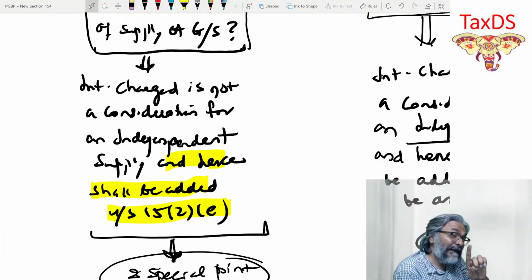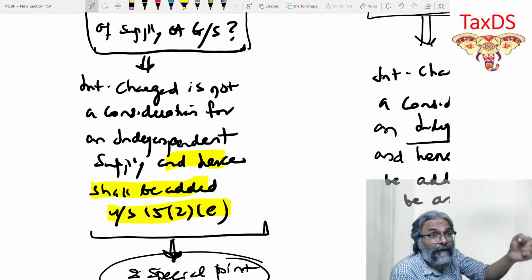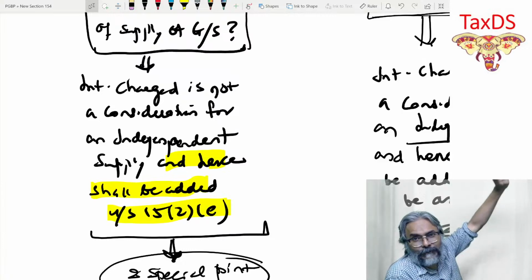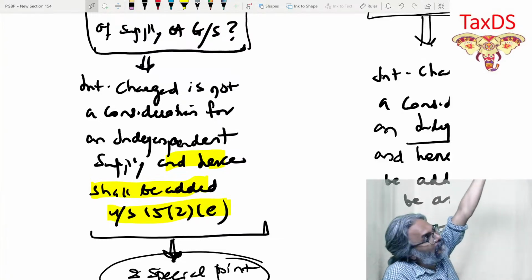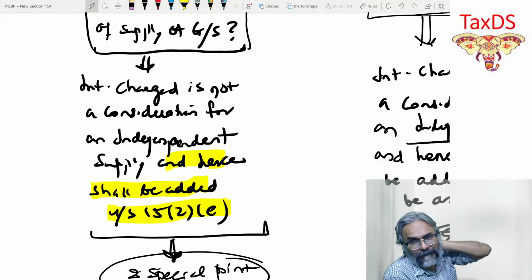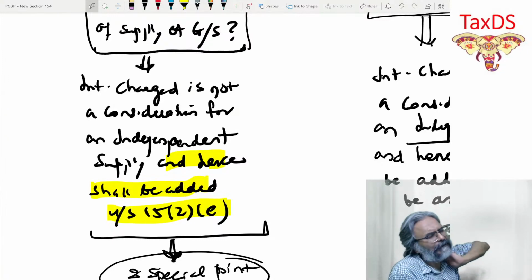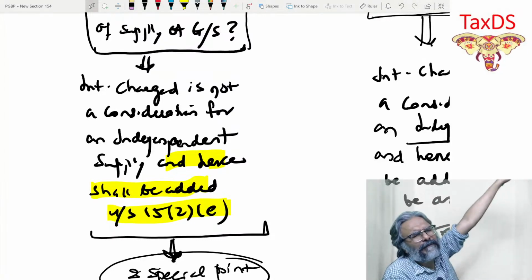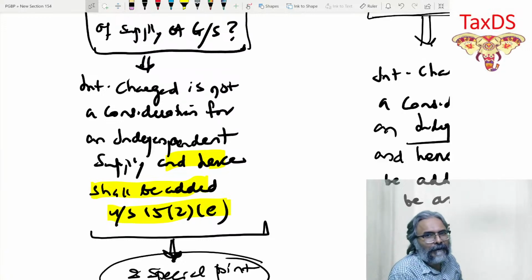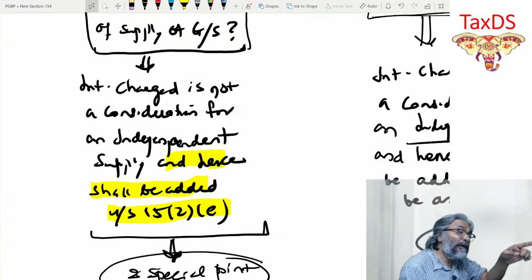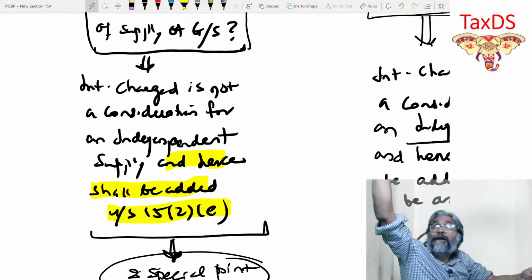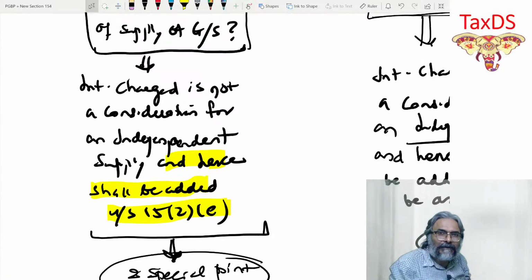In that question, I got an opportunity to tell you something about interest. The interest on the delayed payment you will receive later on, maybe after 5, 6, 7, 8 months. Now you will say, sir, it has to be linked with the transaction value, you have to add it to the transaction value.